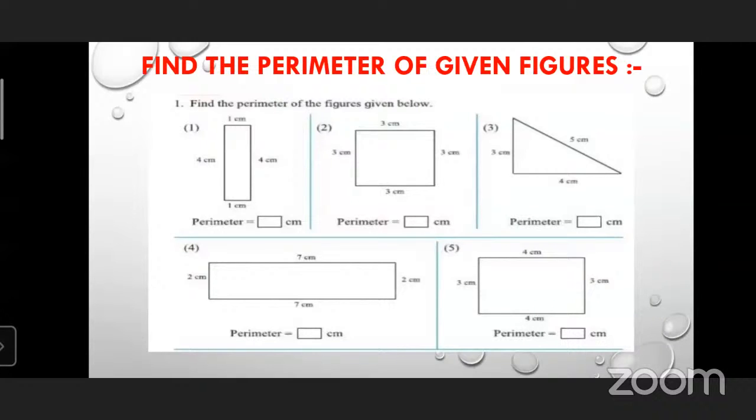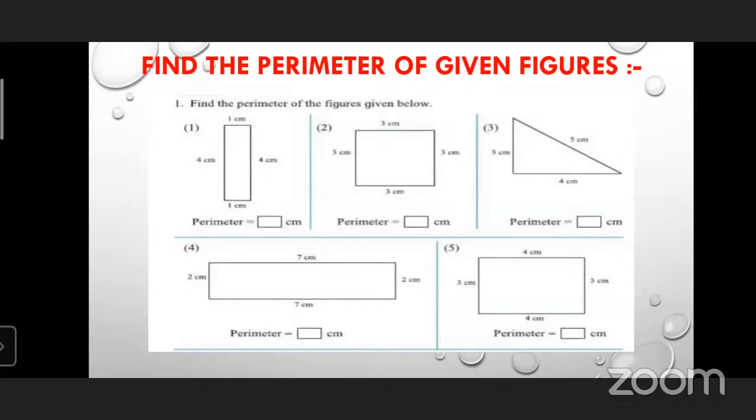So length is given, that is 7 centimeter, and breadth is given, that is 2 centimeter. So length plus breadth, that is 7 plus 2 is equal to 9, and 9 twos are 18. So the perimeter is equal to 18 centimeter. 18 centimeter is the answer for the fourth question. Let's see the next question.